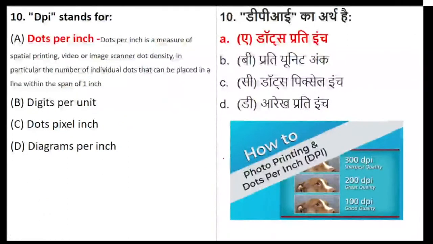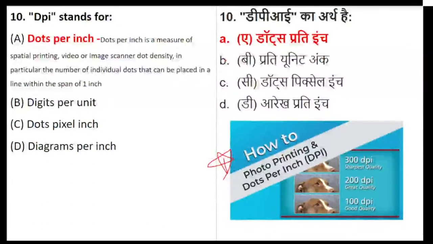Let's see the answer first. It's called dots per inch, which is a measurement used to measure the printing of a video or image, with respect to the dots in a line span of 1 inch. How does photo printing relate to dots per inch and quality?